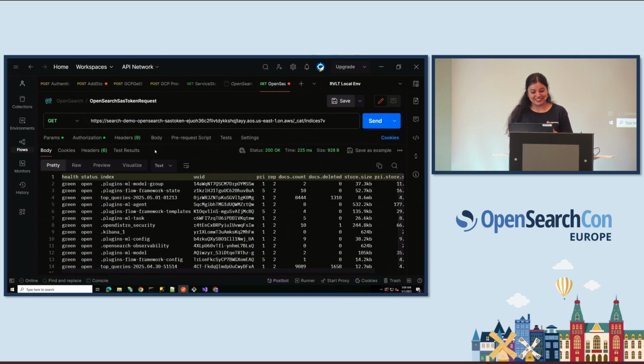My demo worked, and I'm happy. So this is what I get as output. As you can see, this is just logging into the dashboard of OpenSearch. And this is the OpenSearch indexes. The index health shows it's all green. And the index names are those of the indexes that were there in my OpenSearch service.